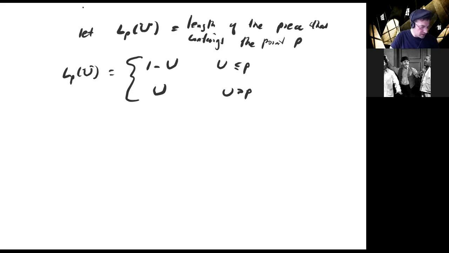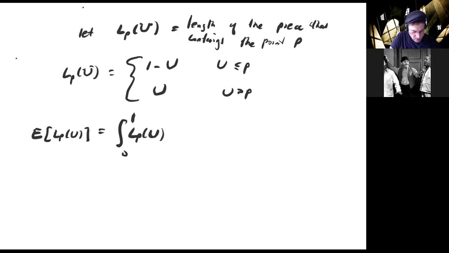So we can now compute the expected value of this function using proposition 2.1. It's the integral. Now we're integrating from 0 to 1. We take the function, and then we have to multiply it by the probability density. But the probability density here was given by, recall, f of u equals 1.